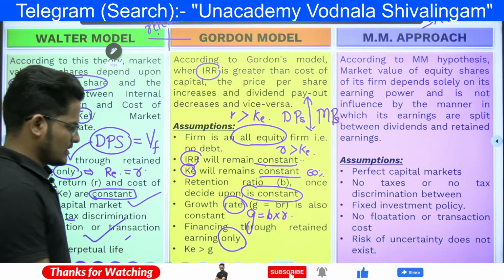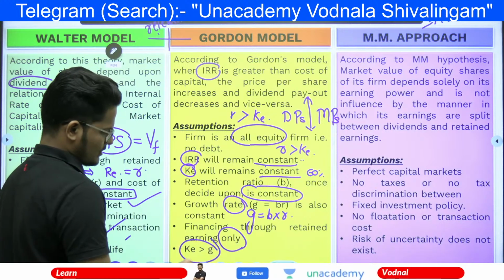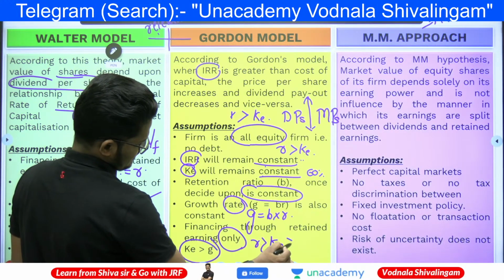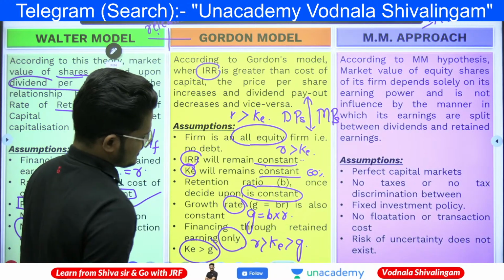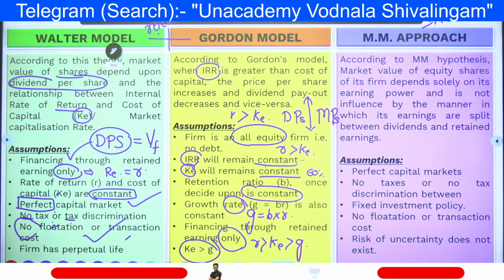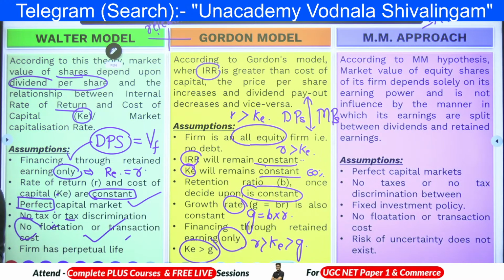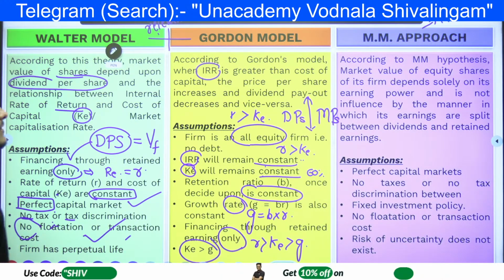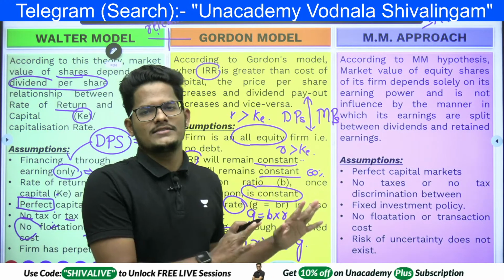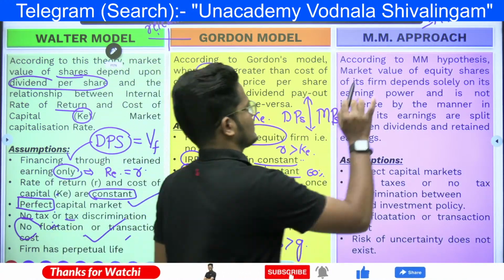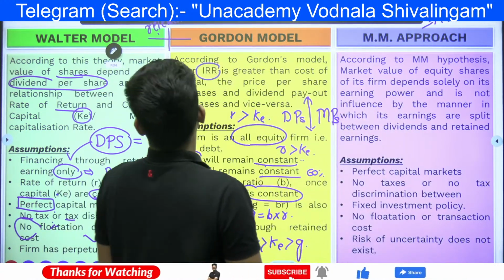So KE is more than the growth. Here R is more than KE, and KE is more than the growth. That's how it is going to be. Simply, they are saying everything needs to be constant, and only then will this theory work. Total nonsense.